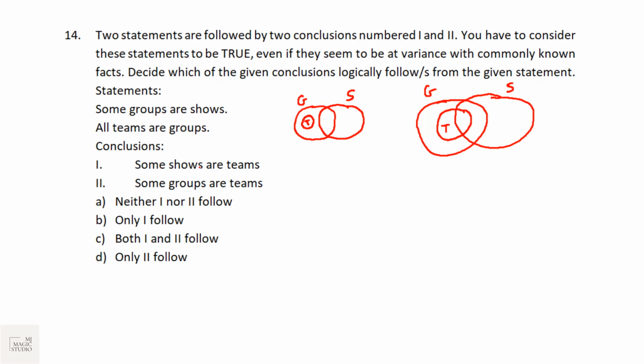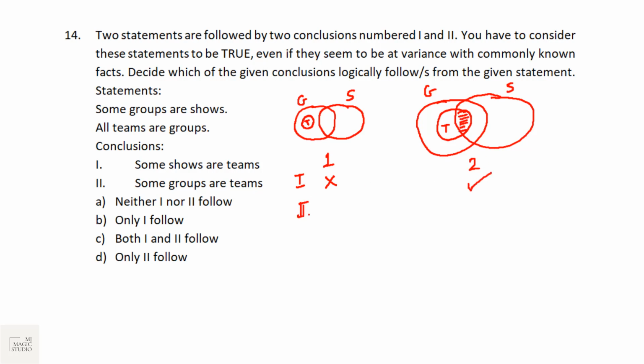Now conclusion: some shows are teams. In Venn diagram number 1, we can see whether statement number 1 follows or not. We will see some shows are teams. Here we can see that no shows are teams. But in Venn diagram number 2, we can see that some shows are teams.